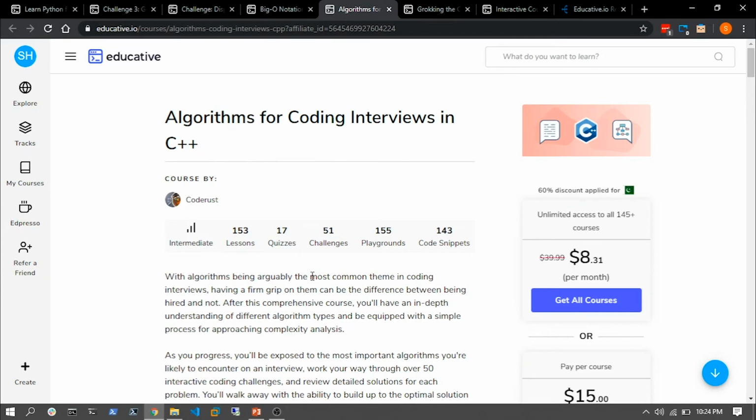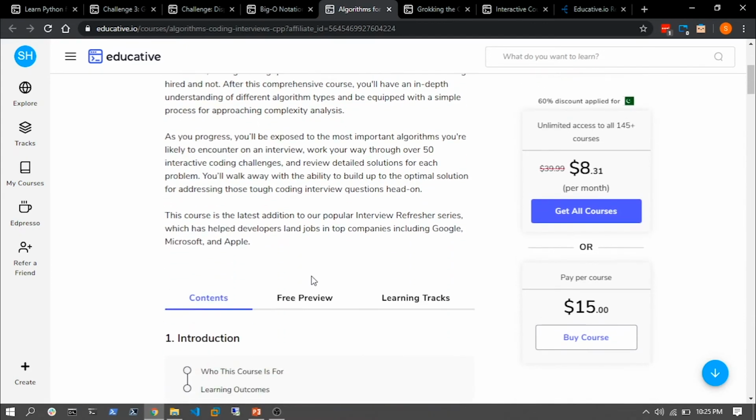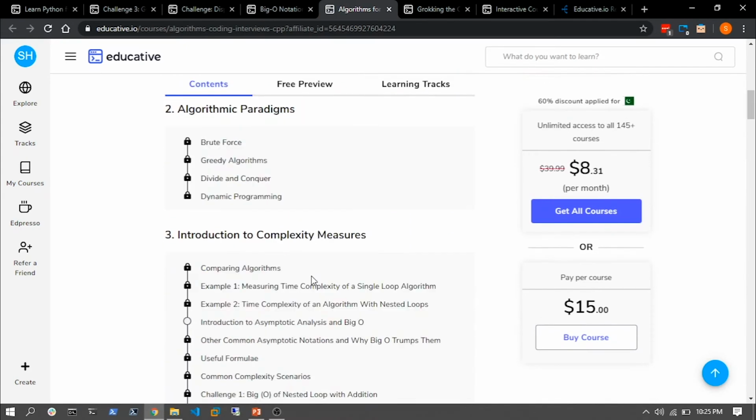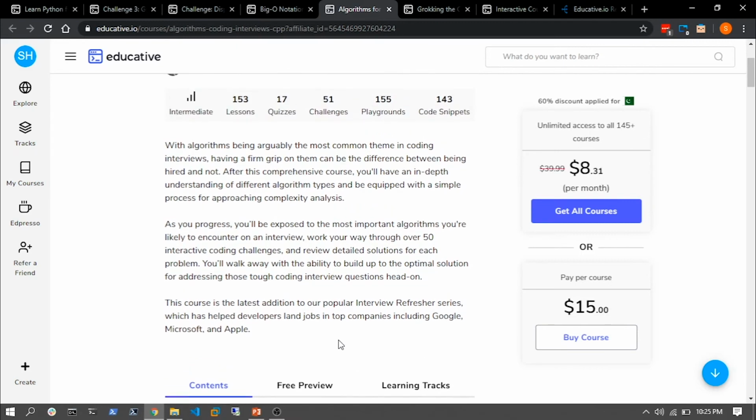But what if you have to create your own solution? Interviewers would not be impressed that you are using a library in Python, although that's good application usage, but you still have to show them that you are prepared for making such algorithms if need be. So this particular course is going to show you how to learn about algorithms, how to learn the concepts, and then finally how to implement them in a particular language like C++.